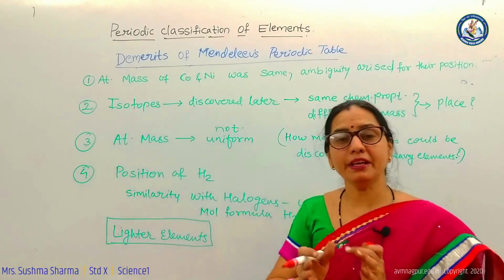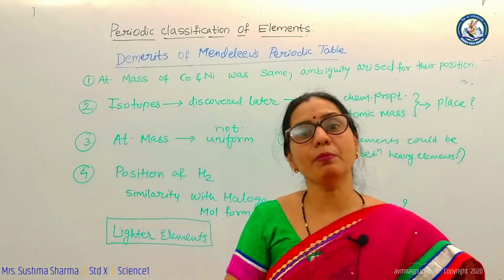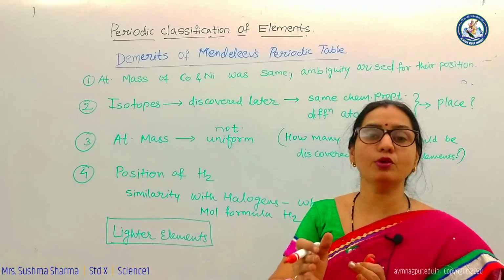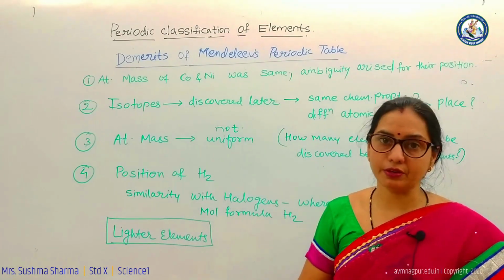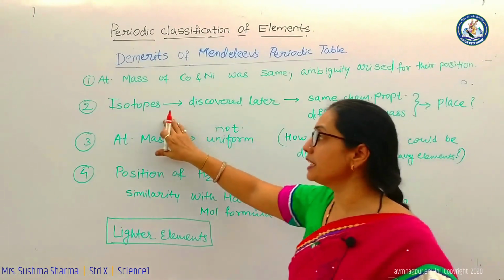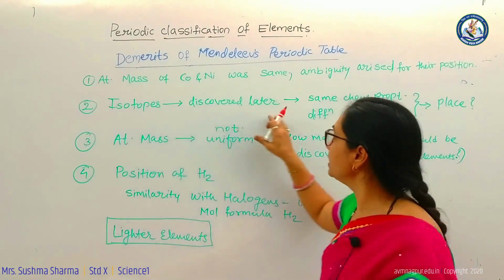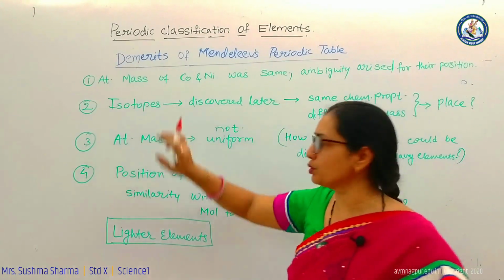So again, depending on the chemical and physical properties, they were coming in the same group, and depending on atomic masses, they were to be placed in different groups. So again, this was a limitation about the placement of the elements, that is isotopes.